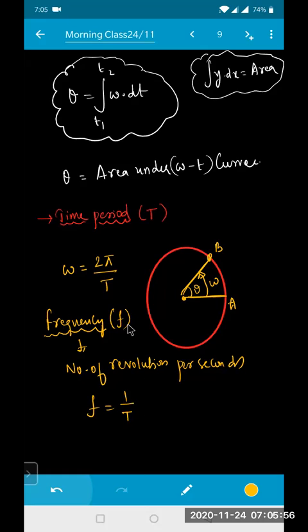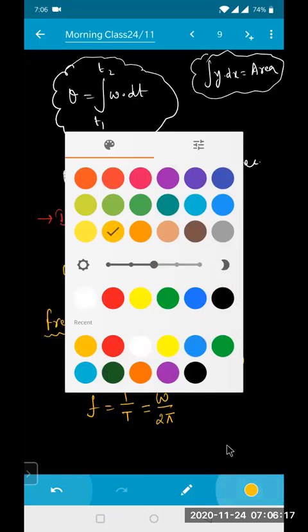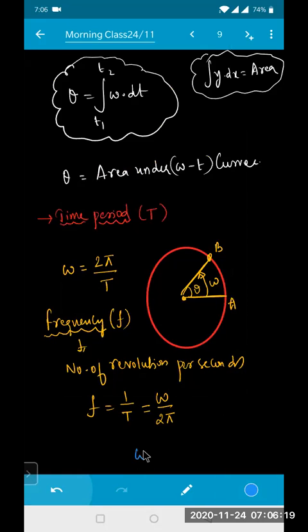That means F is equal to 1 by T, the number of revolutions per second. So 1 by T is omega by 2 pi, because 1 by T is nothing but F. That means omega will be equal to 2 pi into frequency, so omega equals 2 pi F.